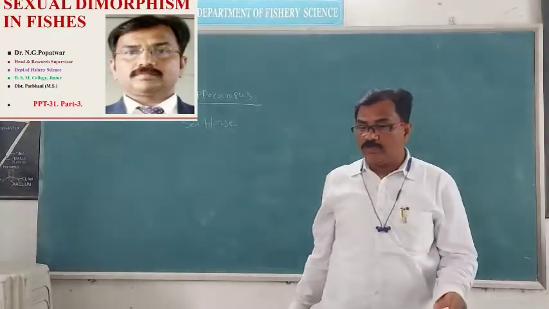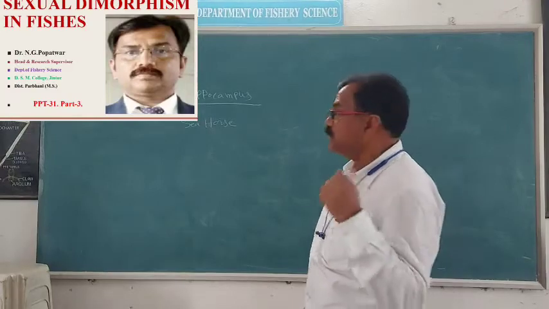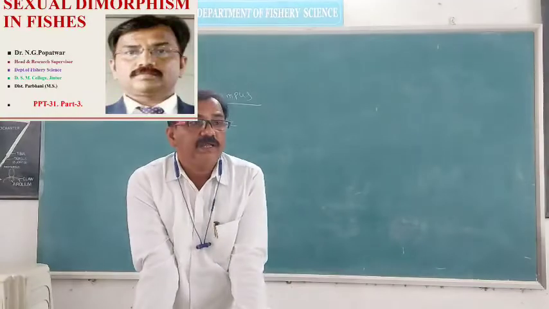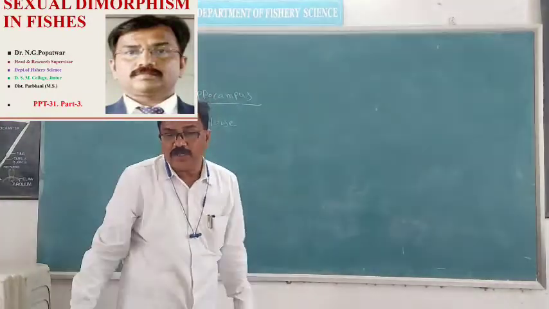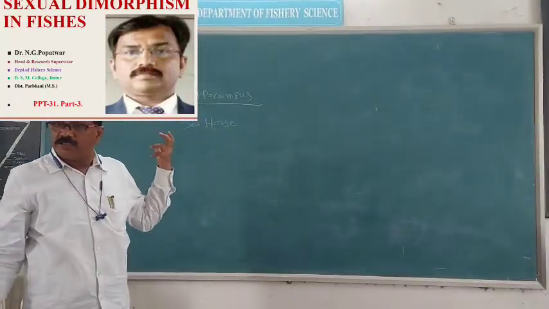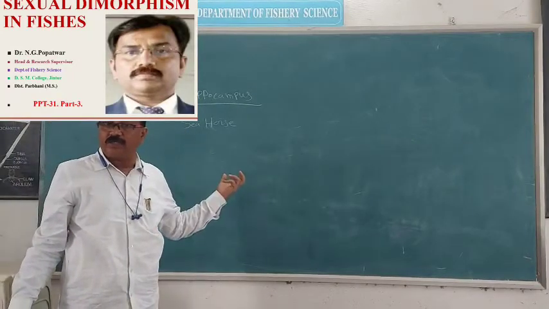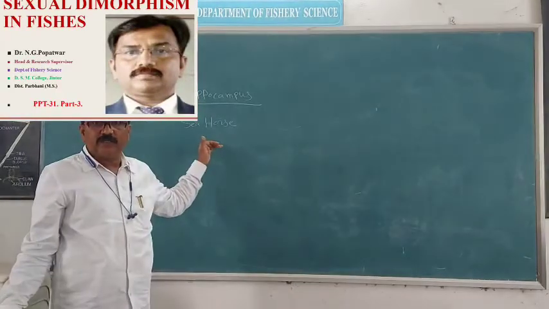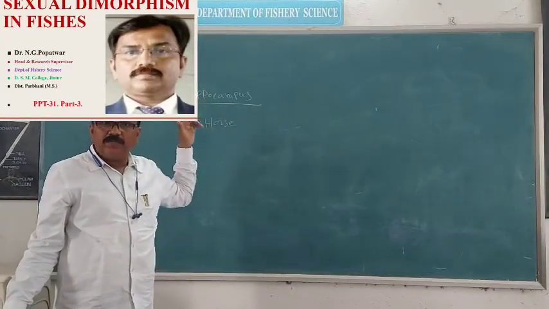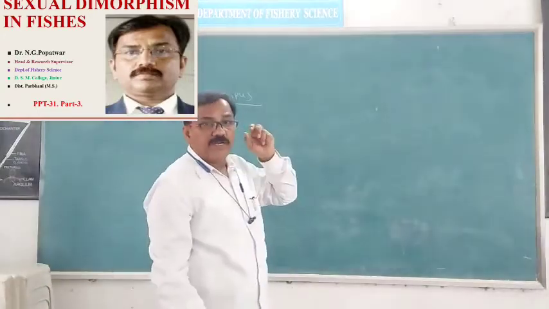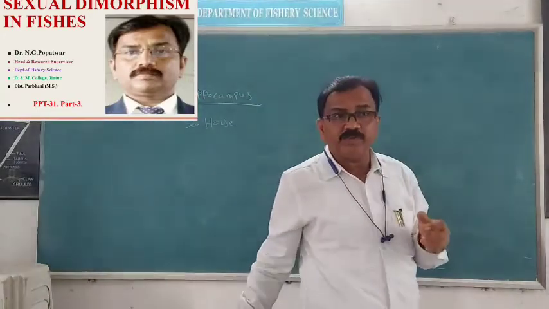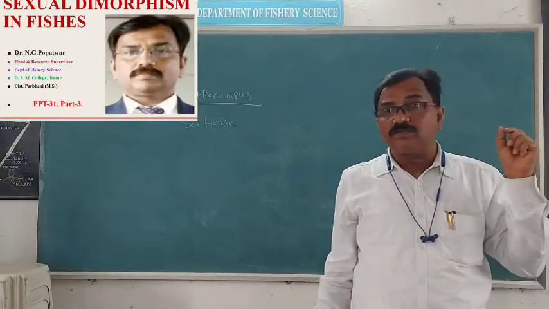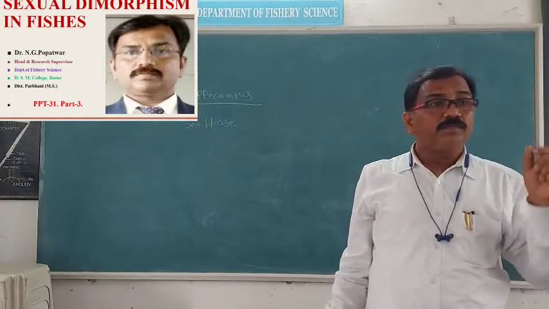In this teleostomy fish, sexual dimorphism is to be found depending upon a structure which is not related to reproduction itself. In the seahorse or Hippocampus, a brood pouch is present. A brood chamber is present in the male Hippocampus fish, and such a brood chamber is absent in the female.